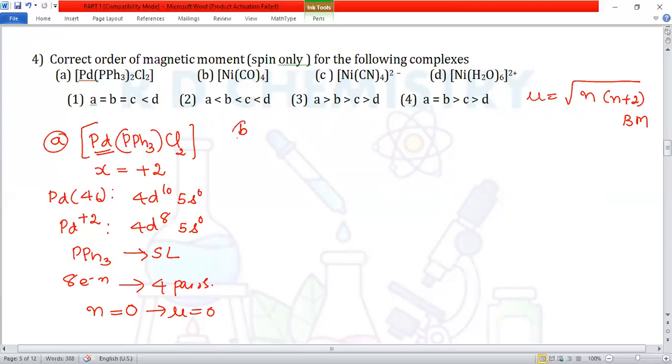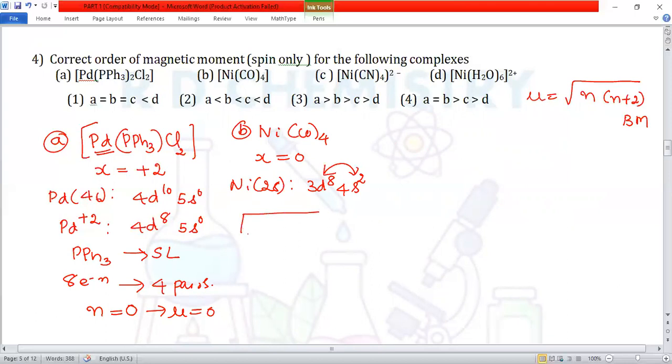We'll go for compound number B, Ni(CO)4. The x value is equal to 0. Nickel atomic number is 28, so it is 3d8 4s2. Nickel is in the 0 oxidation state. Altogether, how many electrons are there? Altogether, 10 electrons are there.